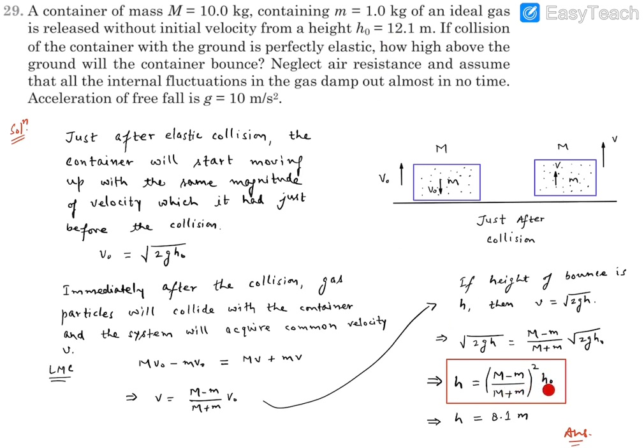h0 is 12.1, M is 10, small m is 1. So this is 10 minus 1, which is 9, over 10 plus 1, which is 11, squared. So it's 9 by 11 square, which is 81 by 121, into 12.1. So 121 and 12.1 will get cancelled out, and 1 by 10 will be there. So it's 81 divided by 10, which is 8.1. So the height up to which this entire system is going to rise is 8.1 meter. This is going to be our final response. That's all. Thank you.